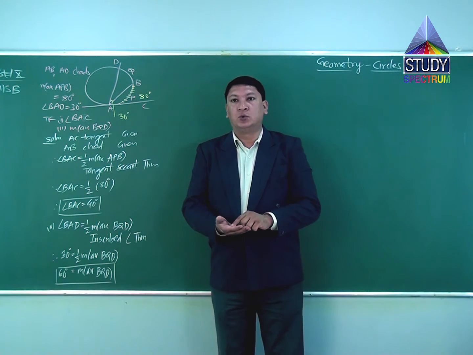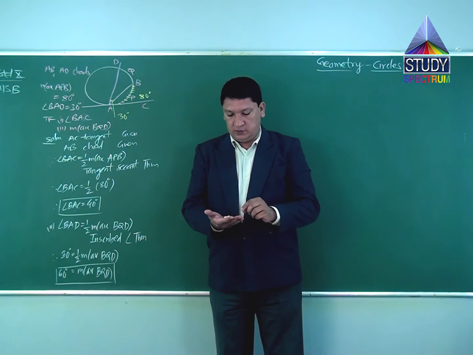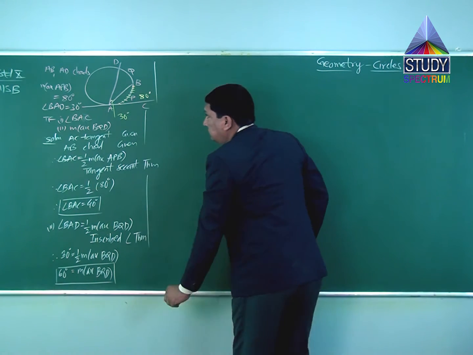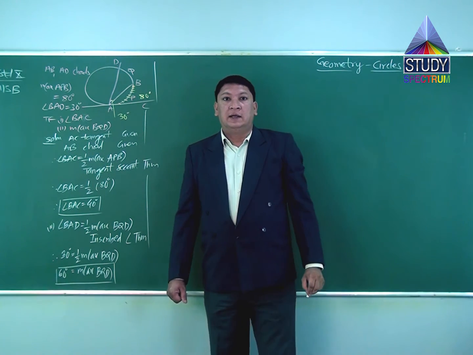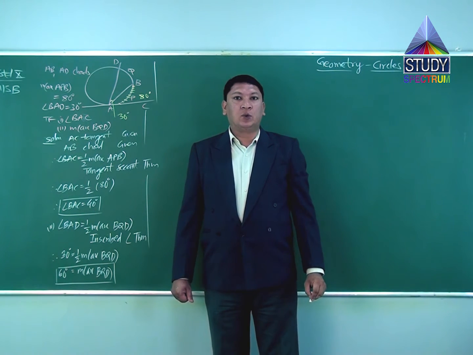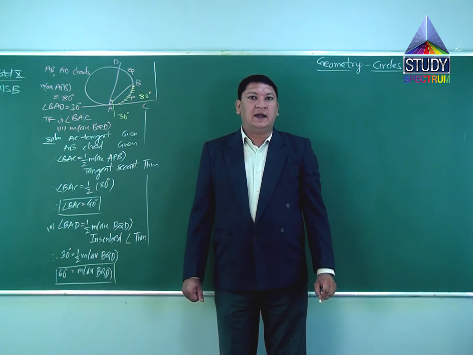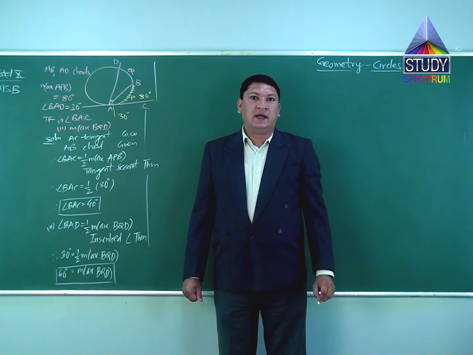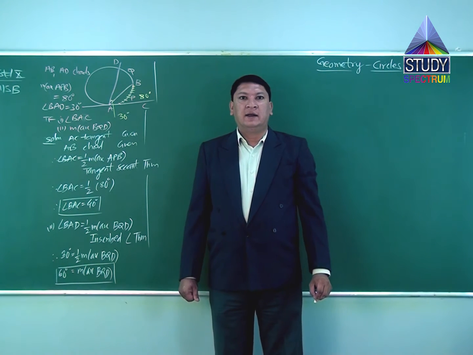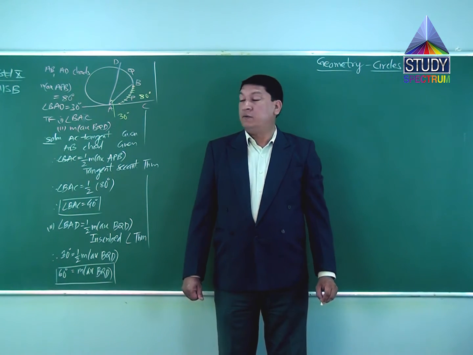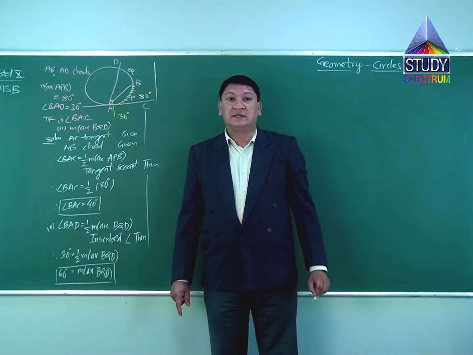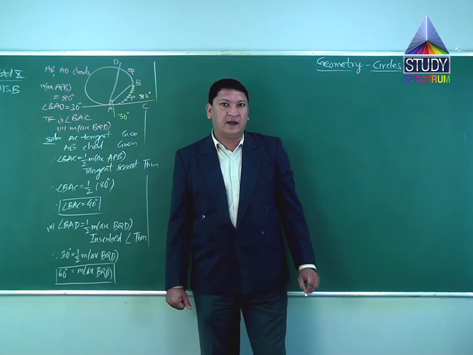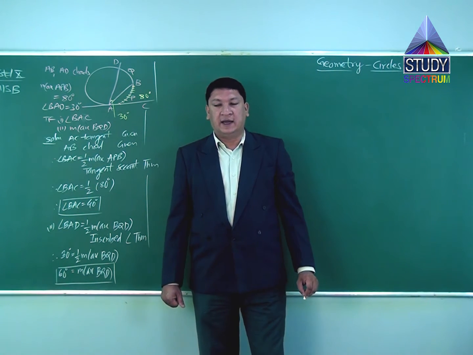Now we'll do question number 2 of exercise 2.4. Question is, if a chord AB of a circle is parallel to the tangent at C, then prove that AC is equal to BC. Again, I'll repeat the question.